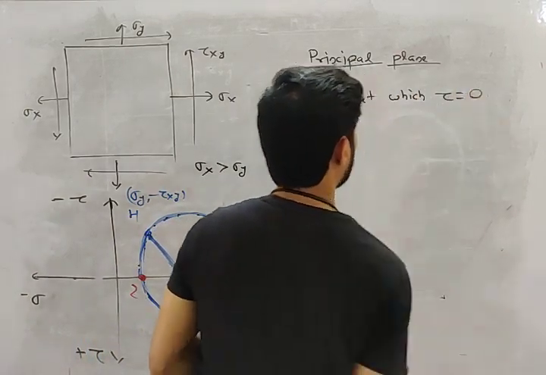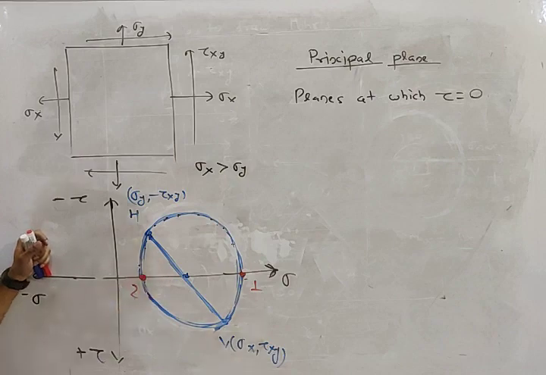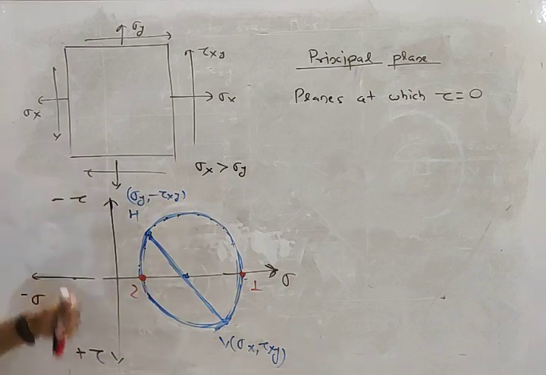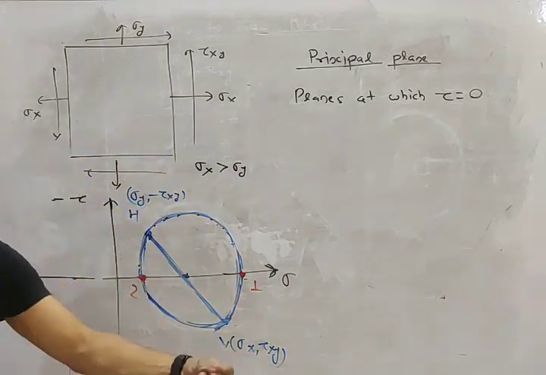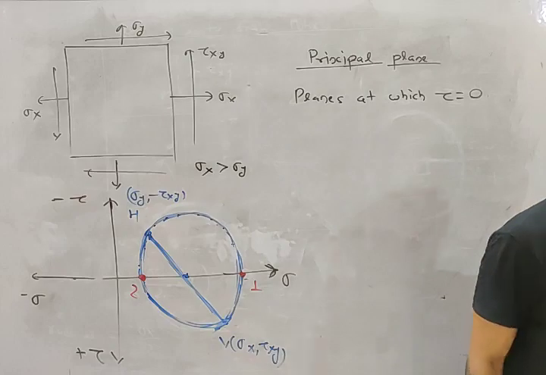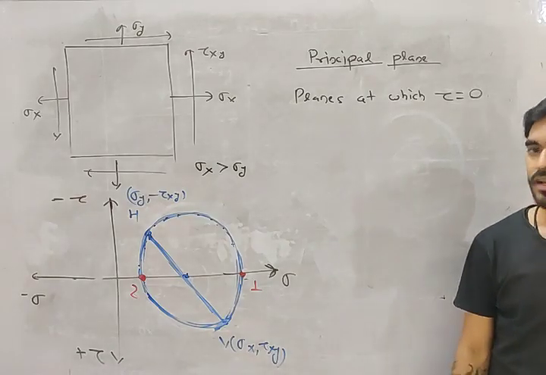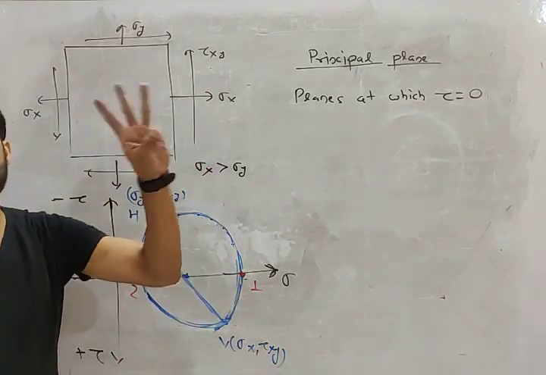Principal planes are the planes at which tau is equal to 0. You will only get normal stress on this plane. And how many principal planes do we have, my friend? Actually, there are 3 principal planes.